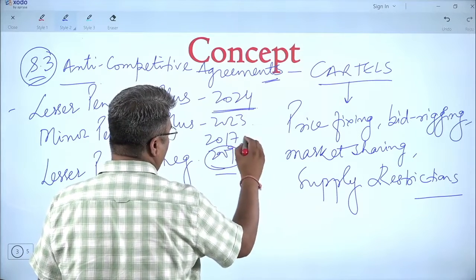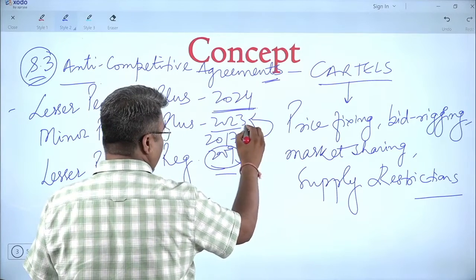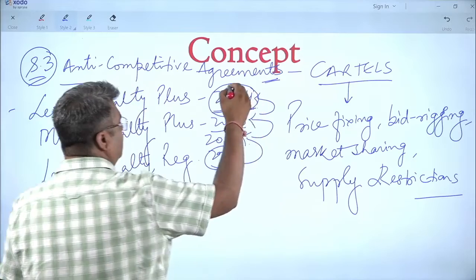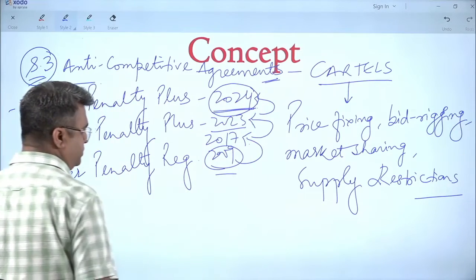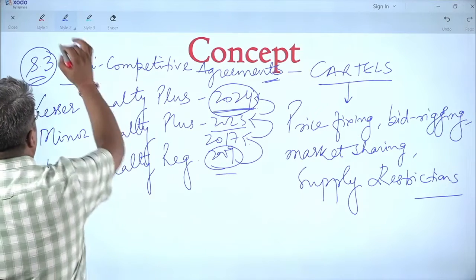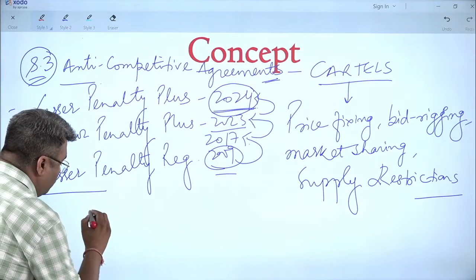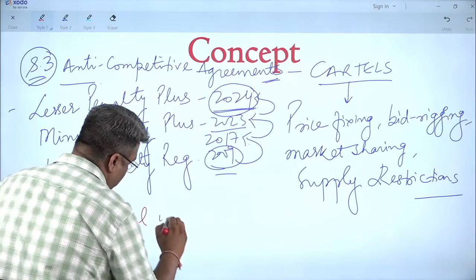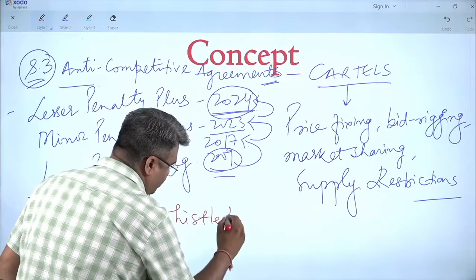Then the latest one was in 2023, but now the totally updated one is the Lesser Penalty Plus Regulations 2024, in which the main purpose is to create a system of cartel whistleblower.